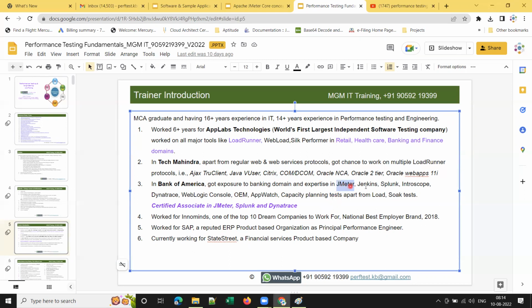There I got a chance to work on JMeter, Jenkins, Splunk, Introscope, Dynatrace, WebLogic Console, OEM, AppWatch, and capacity planning tests, apart from load and soak tests. And I am a certified associate in JMeter, Splunk, and Dynatrace.